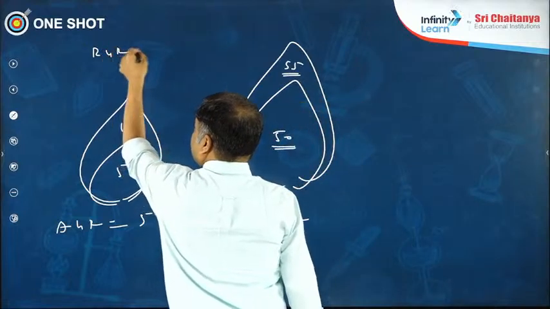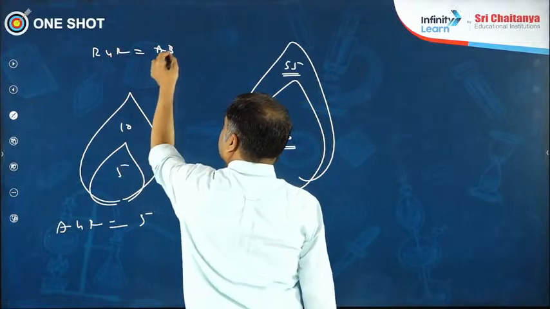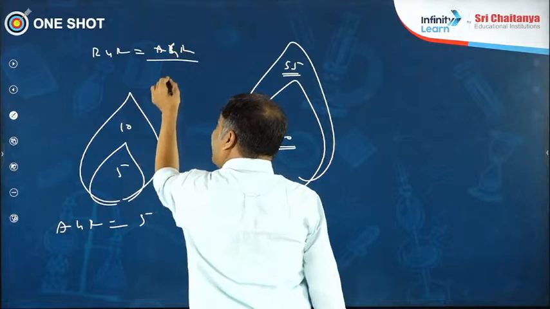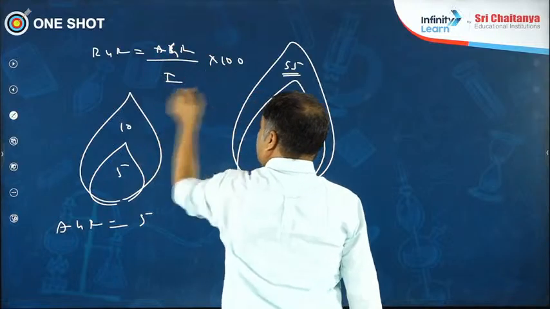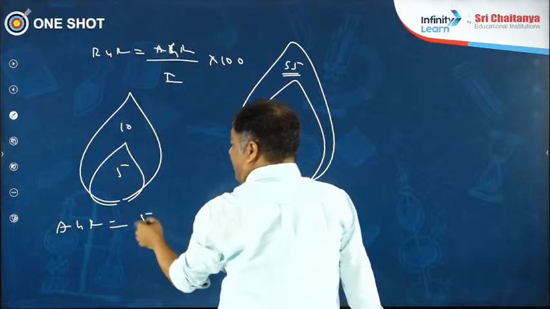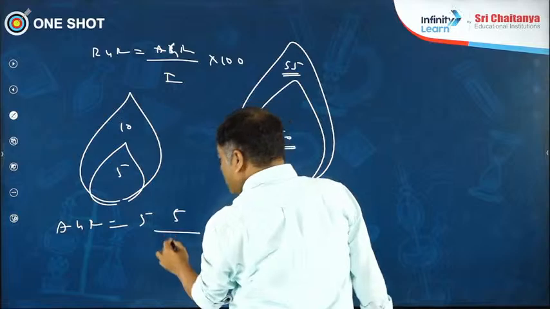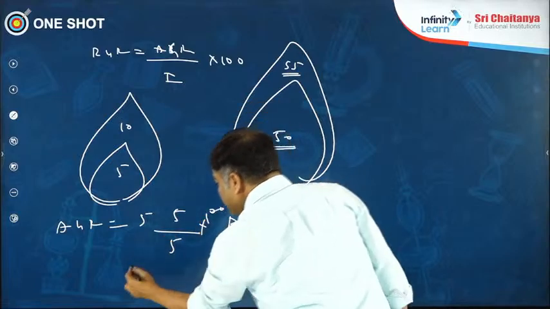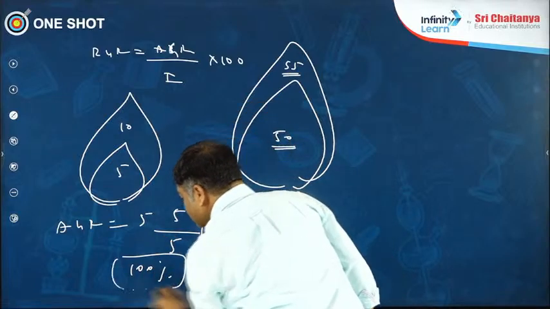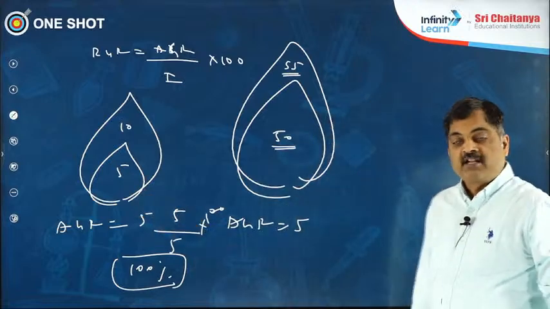Then what is the relative growth rate? Relative growth rate is equal to absolute growth rate by initial into 100. So what is the relative growth rate here? Absolute growth rate is 5 by initial, initial is also 5, into 100. So it is 100%. 100% is what is called relative growth rate of the smaller leaf.